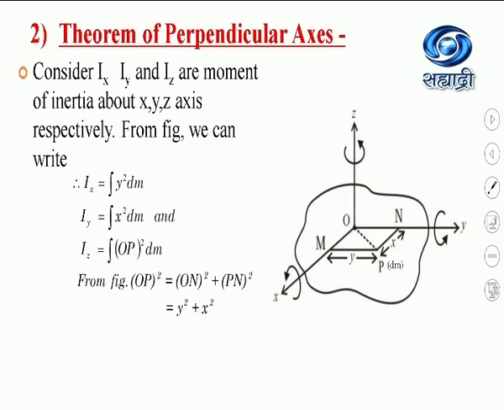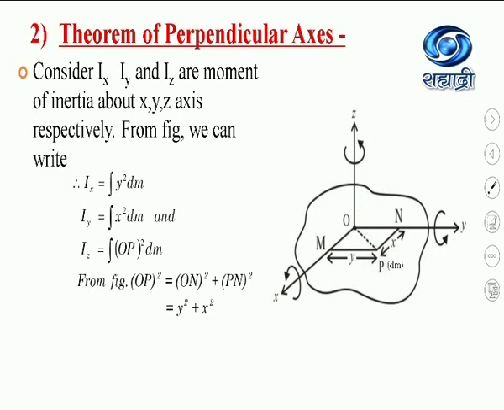Now again you can consider this triangle, that is OMP or OPN, any triangle. To any triangle, apply the Pythagoras theorem. Suppose I am considering this triangle ONP. Now in this triangle, OP square will be equal to ON square plus PN square. Now what is this ON square? It is equal to y square, because this ON is parallel to this y axis.